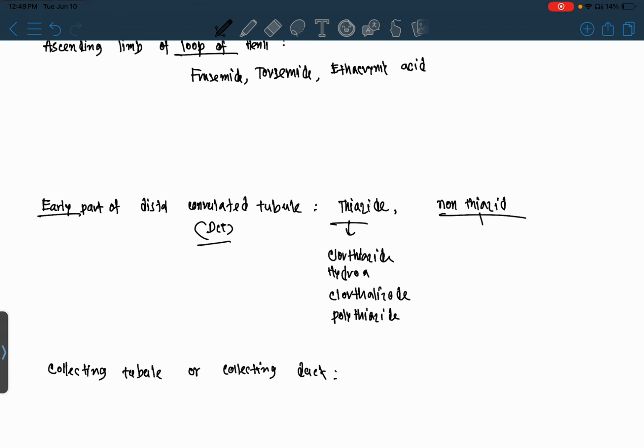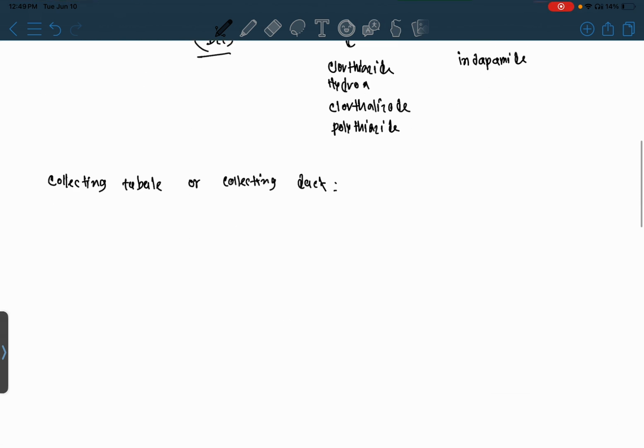Which are non-thiazide? You can remember only indapamide, which is a non-thiazide diuretic.